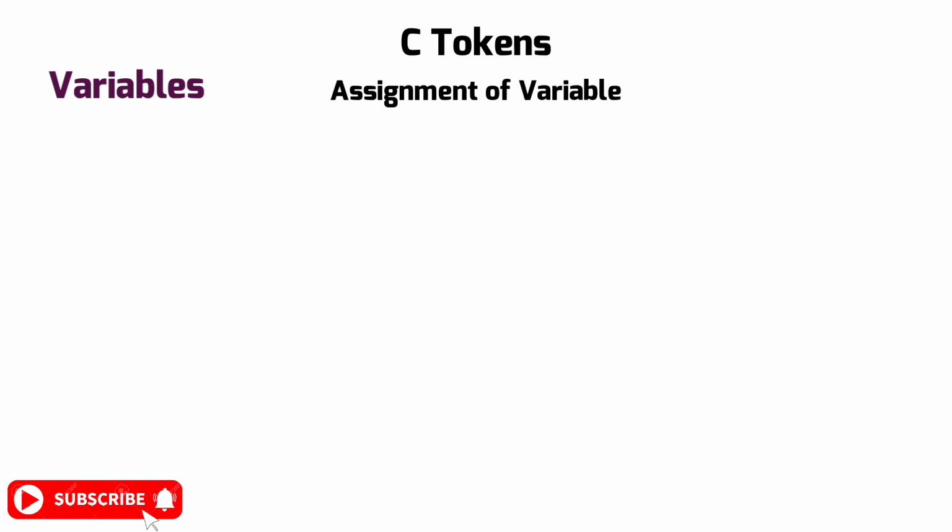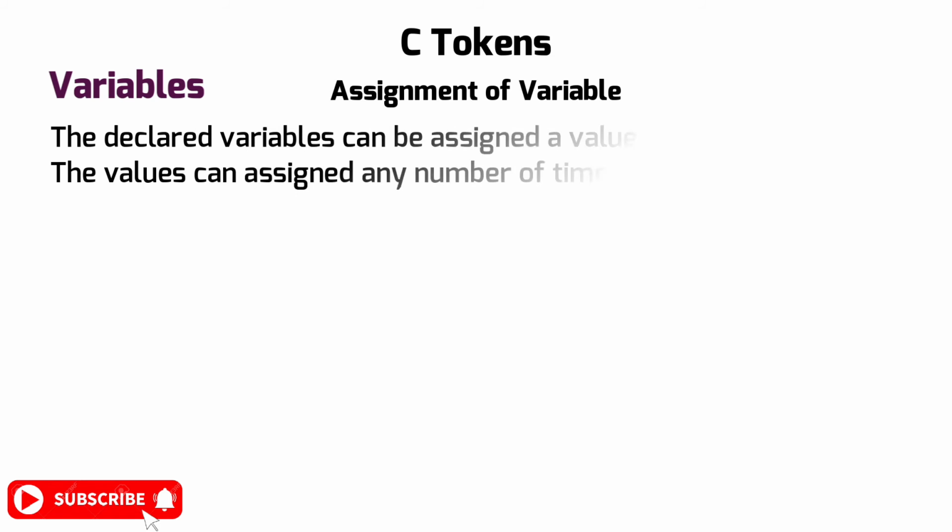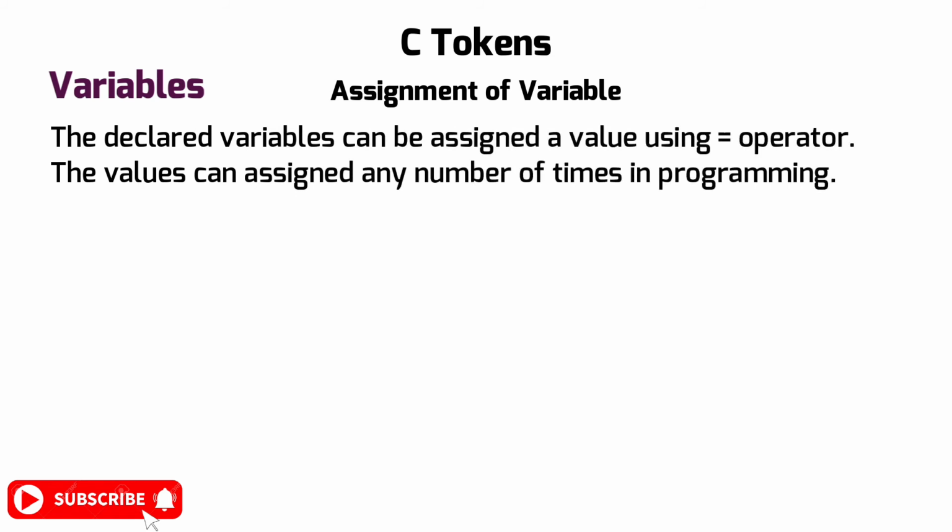Now we'll see the assignment of a variable. The declared variable can be assigned a value using the equal to operator. The values can be assigned any number of times in programming. For example, age = 18, num = 55, etc. Here I am assigning the value 18 to the variable named age, and I am assigning the value 55 to the variable named num.